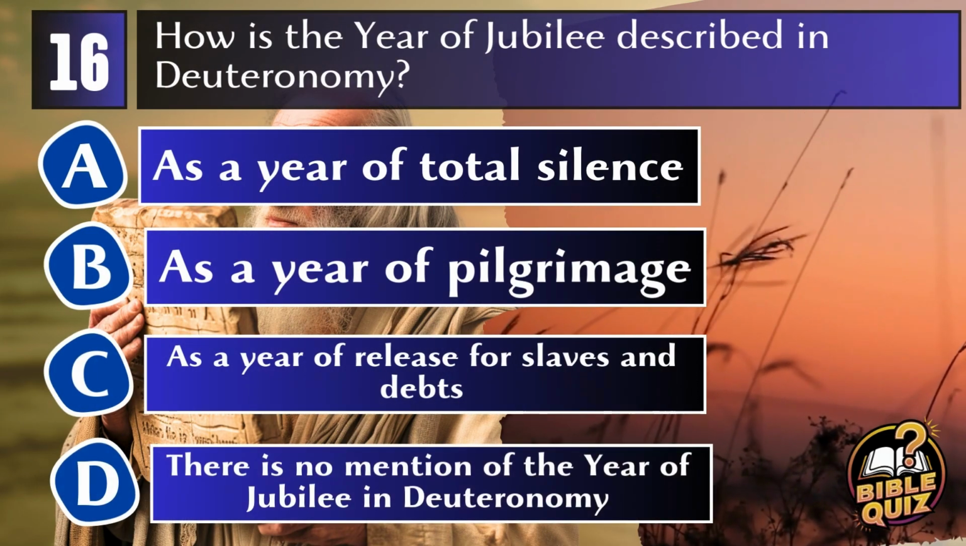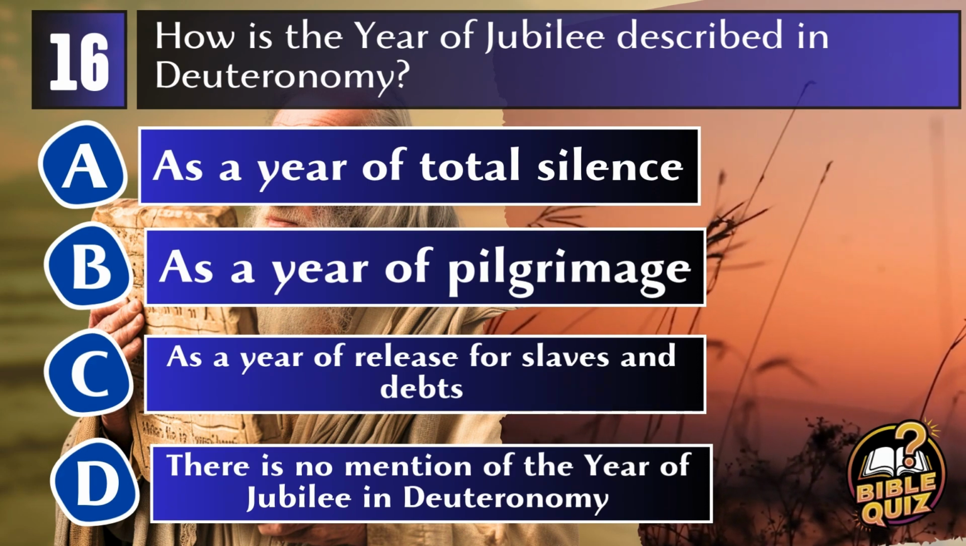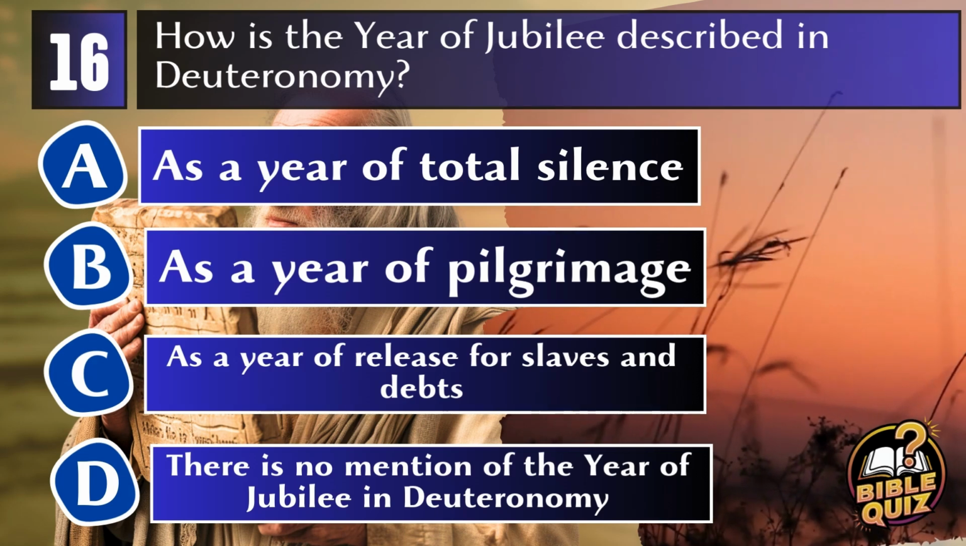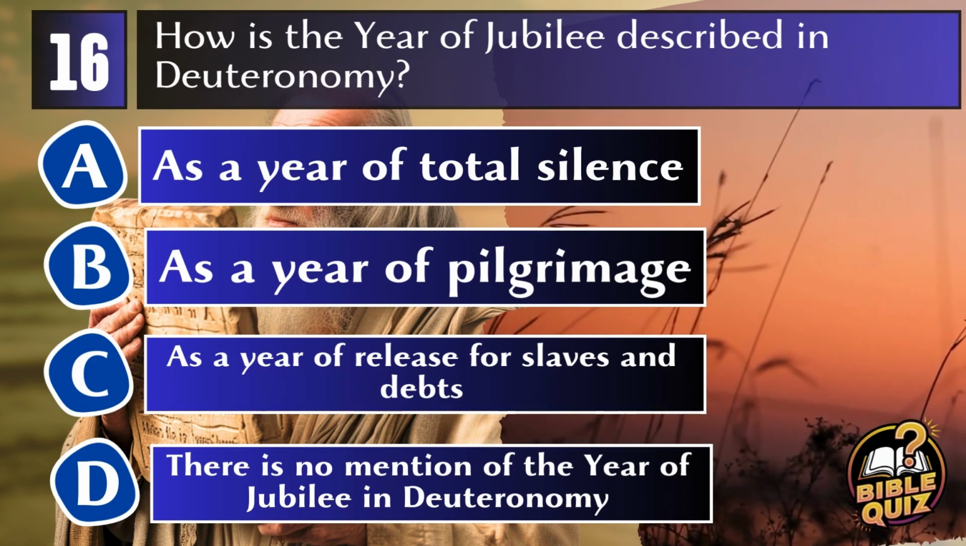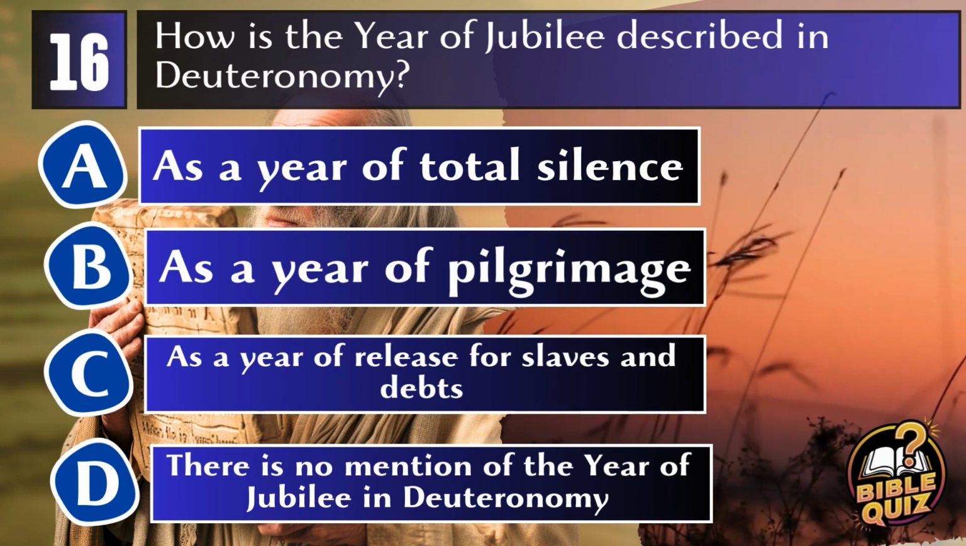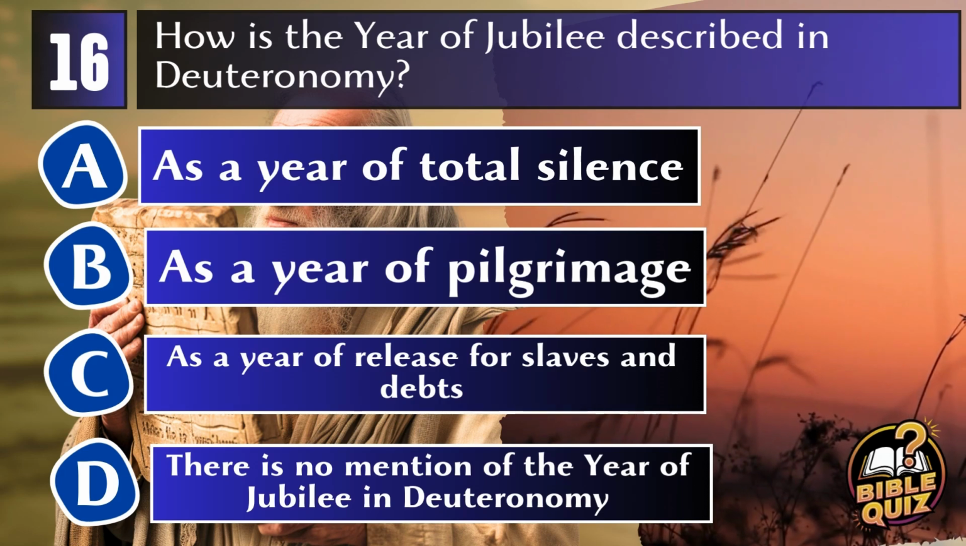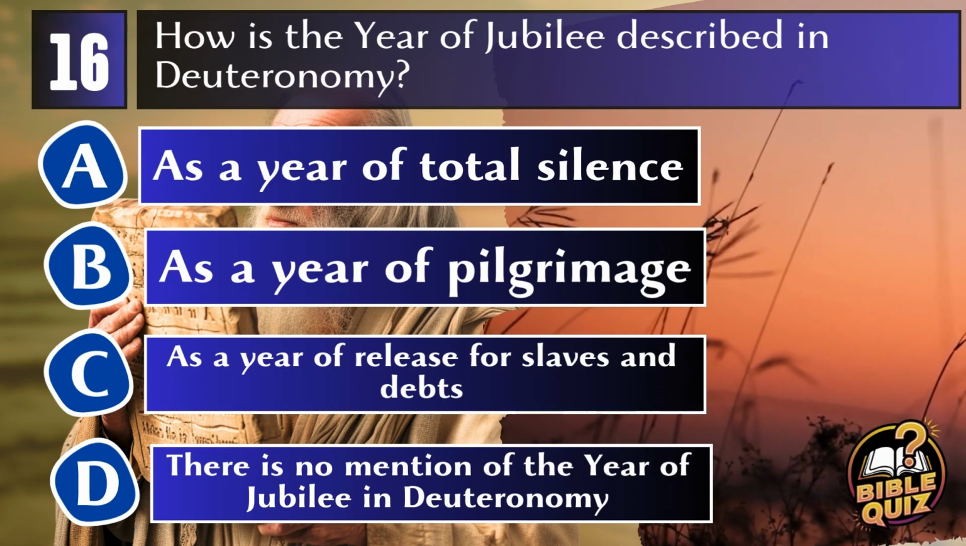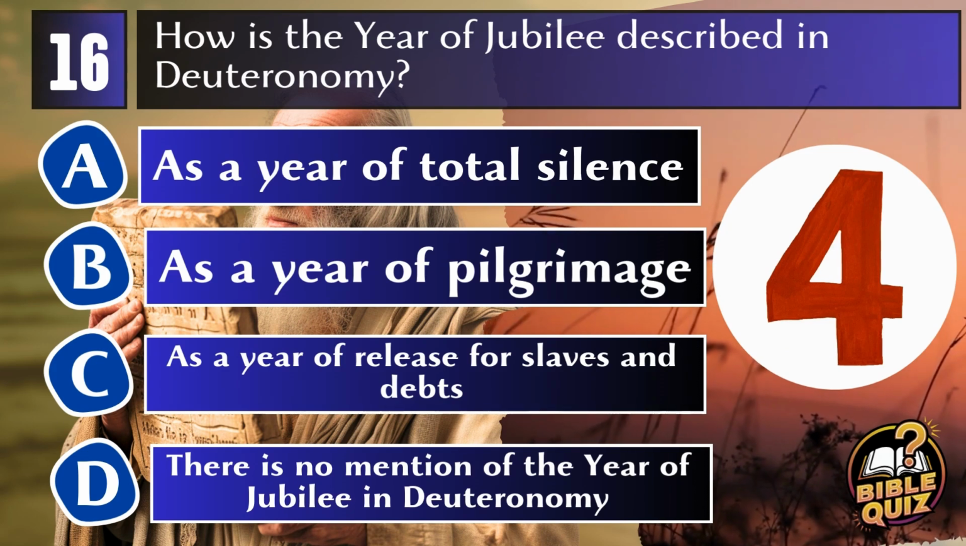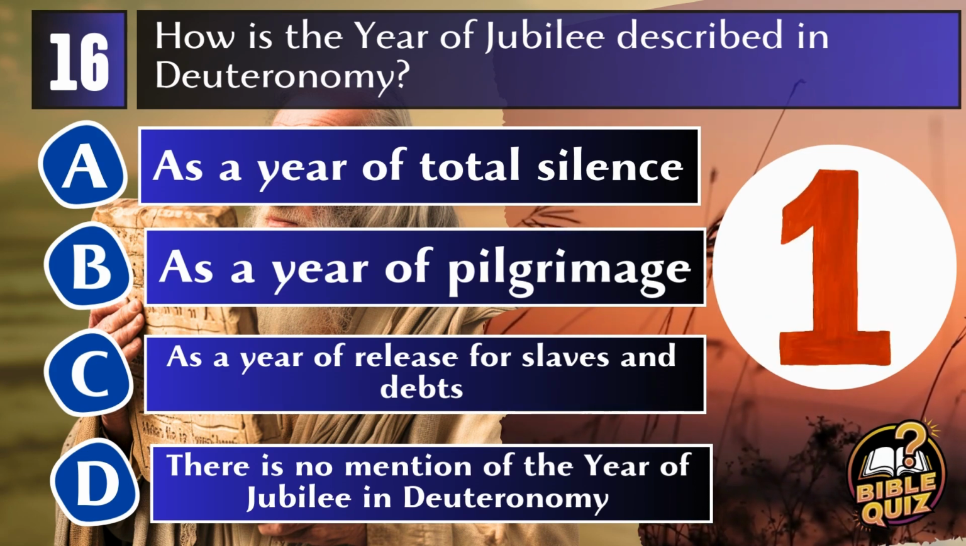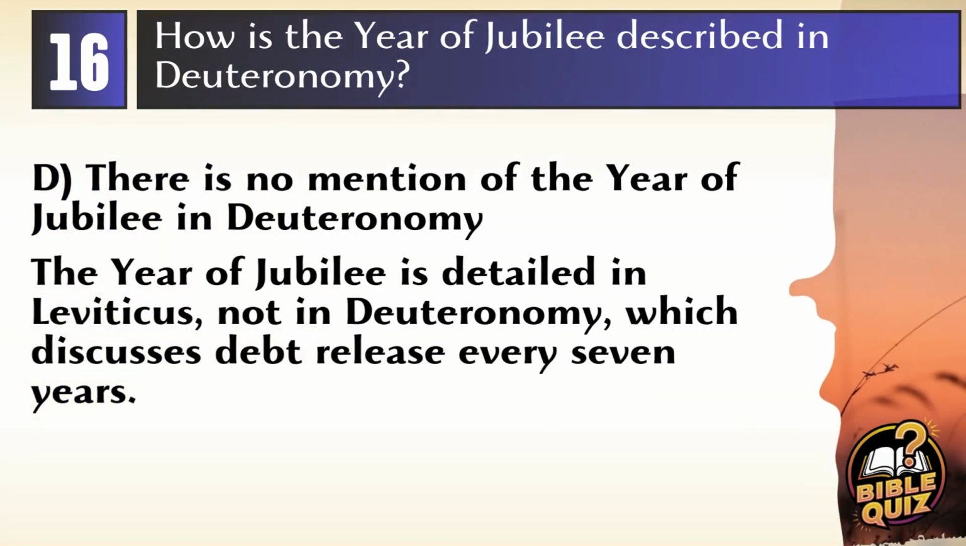Question 16. How is the year of Jubilee described in Deuteronomy? A. As a year of total silence. B. As a year of pilgrimage. C. As a year of release for slaves and debts. D. There is no mention of the year of Jubilee in Deuteronomy. Answer D. There is no mention of the year of Jubilee in Deuteronomy. The concept of the year of Jubilee is detailed in the book of Leviticus, not Deuteronomy. Deuteronomy, however, does discuss the release of debts every 7 years.